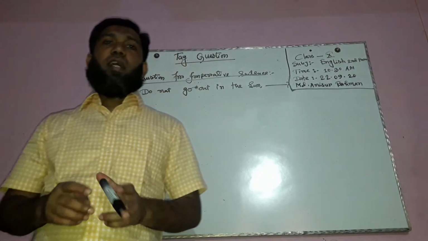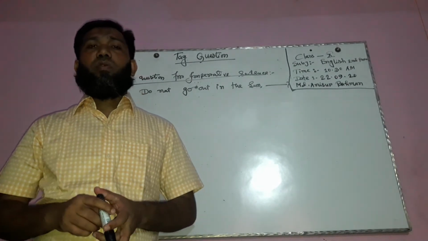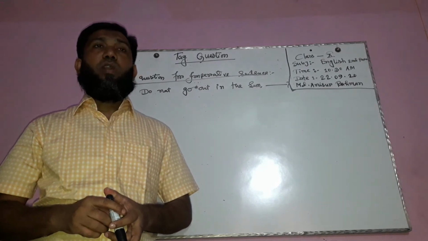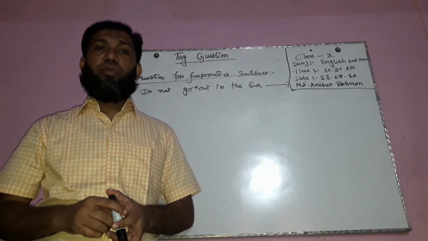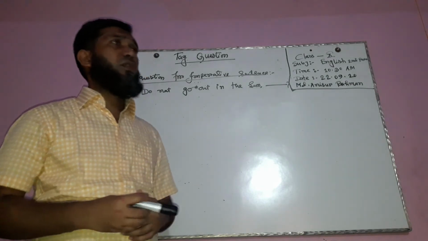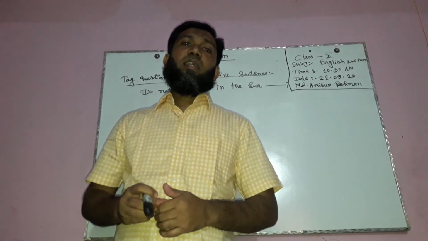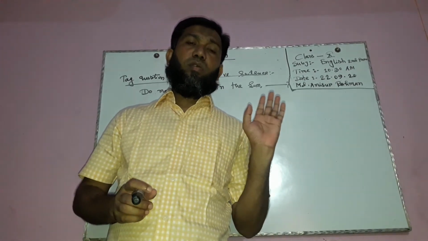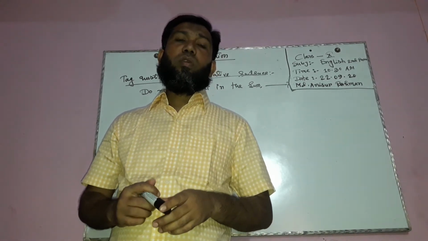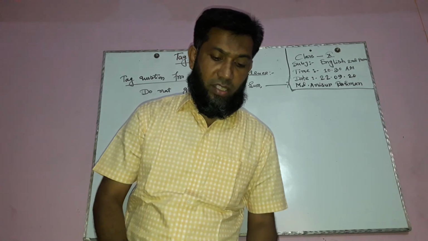How will we make a tag question for the imperative sentence? When we form the tag question of an imperative sentence, of course we need to use modal auxiliaries such as should, would, could, may, might, etc. If the sentence is in present form, of course we need to form the tag. If the sentence is in affirmative form, of course we need to form the tag question in negative form. You have to know this before my speech.